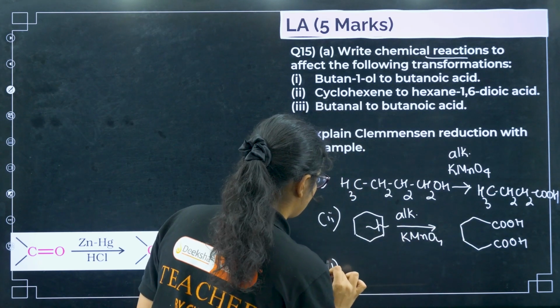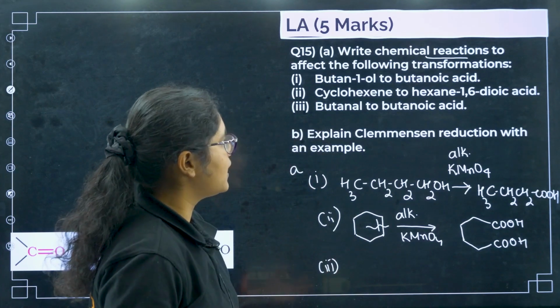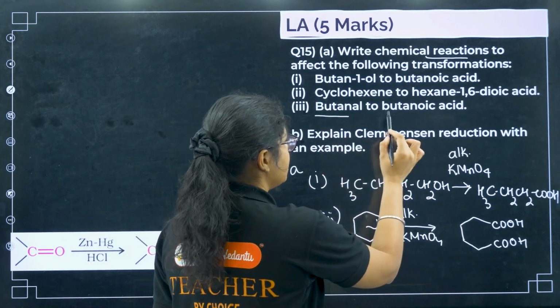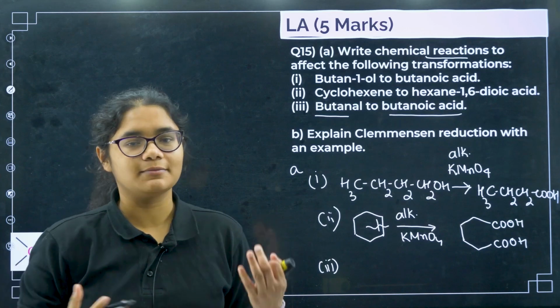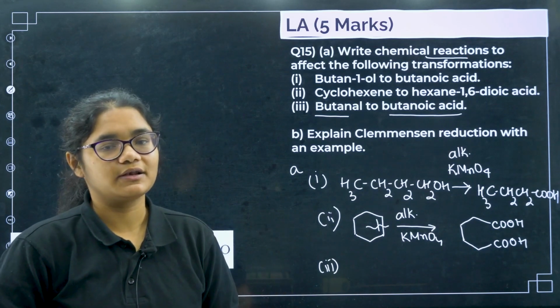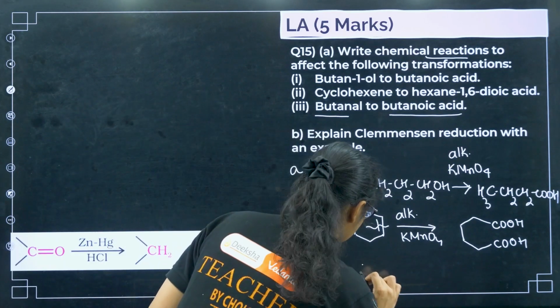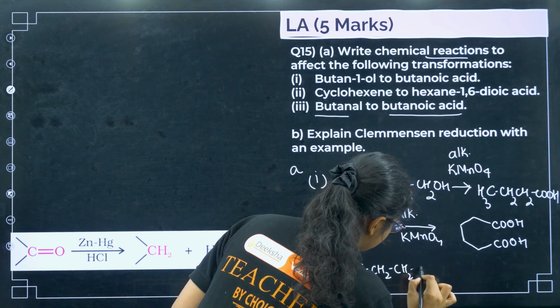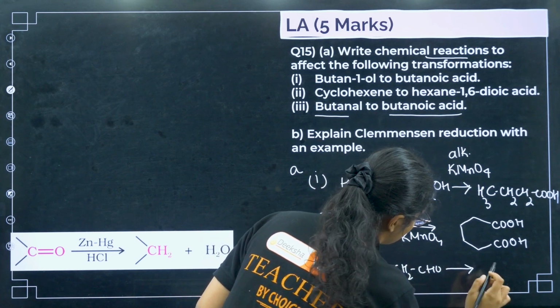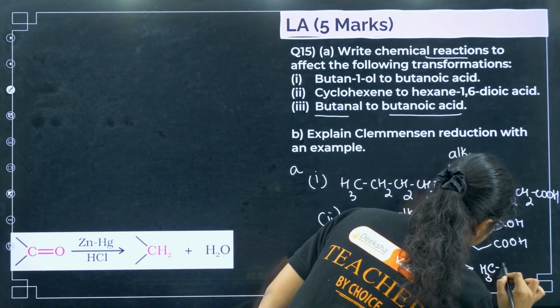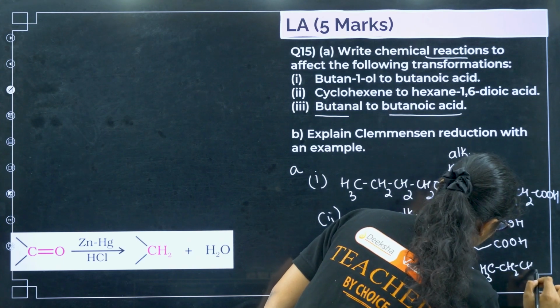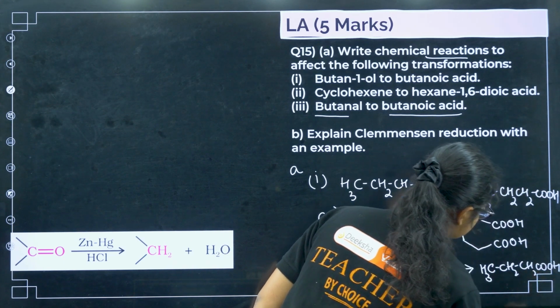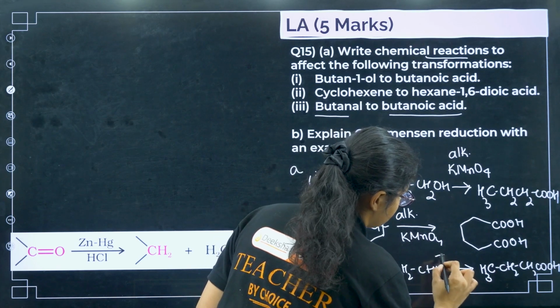The third one I have is butanal to butanoic acid. So aldehydes to acid. You can use any mild oxidizing agent. The best one is your Tollens reagent. So you can write like this: CH3 ... butanal to butanoic acid. So what is the reagent here? Tollens reagent.